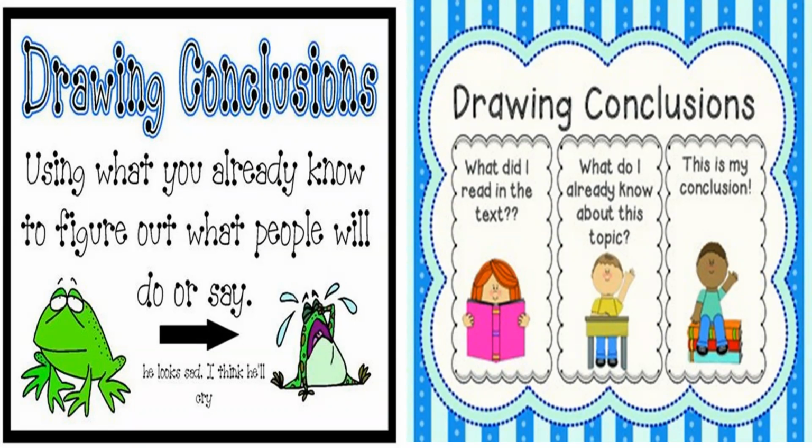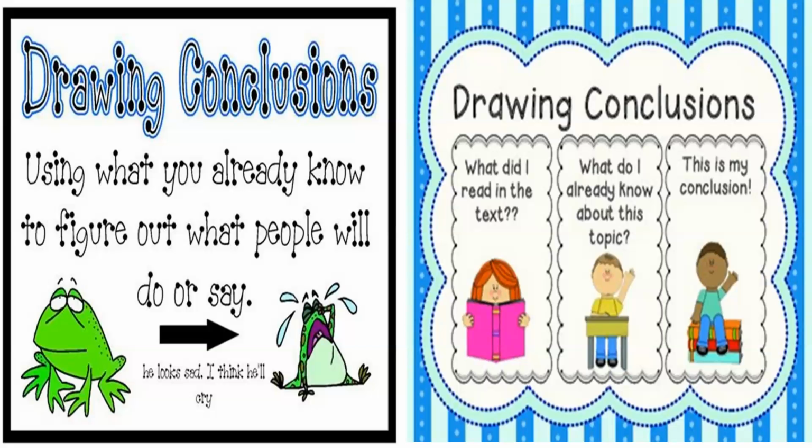We start reading and we start discovering many important details about it. And then at the end, we start creating our own conclusions about the story. In this case, as you can see, when we draw a conclusion, we use what we already know to figure out what people will do or say.